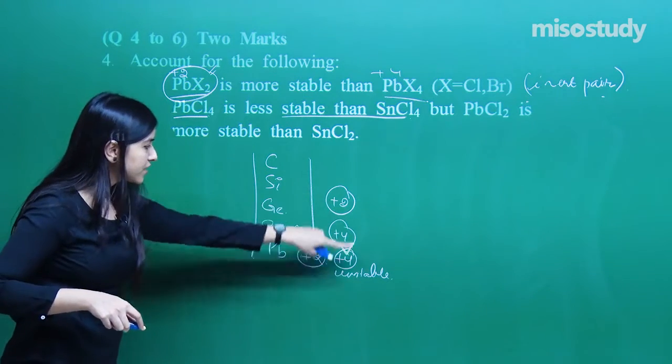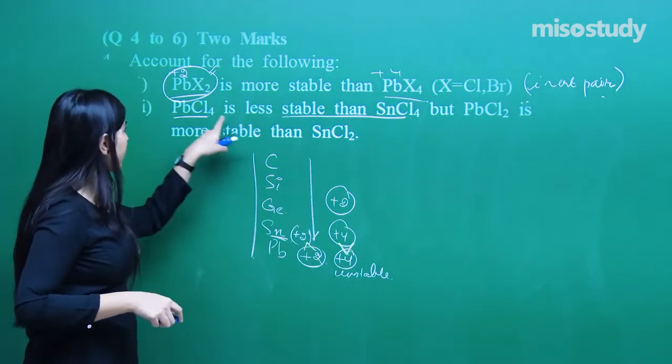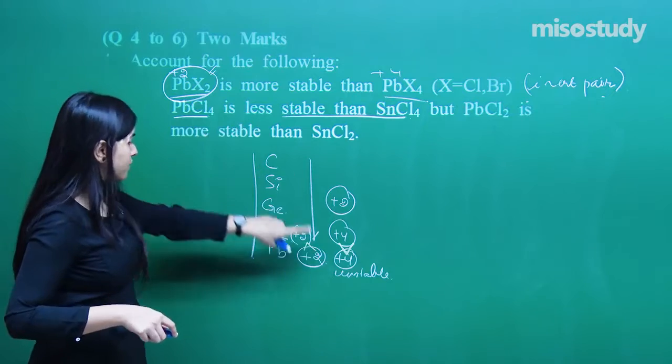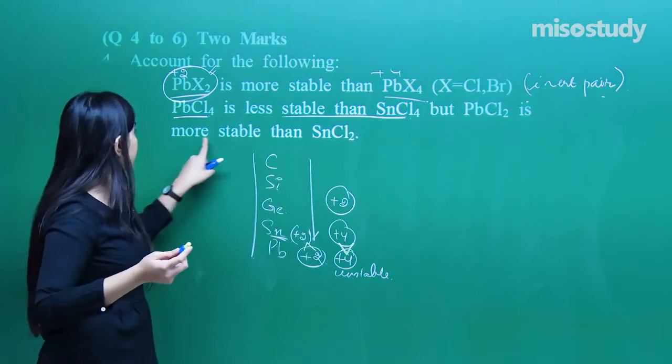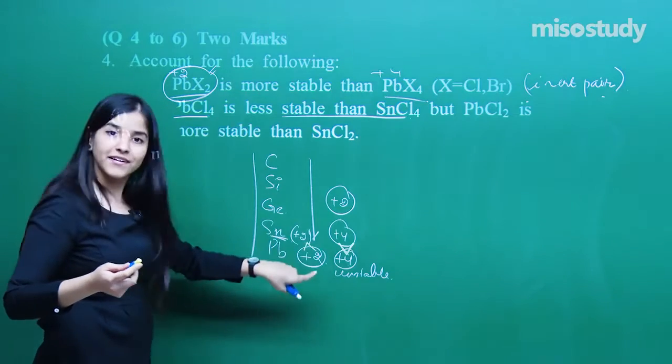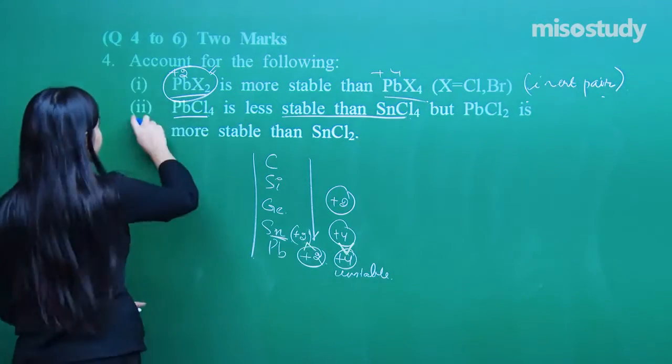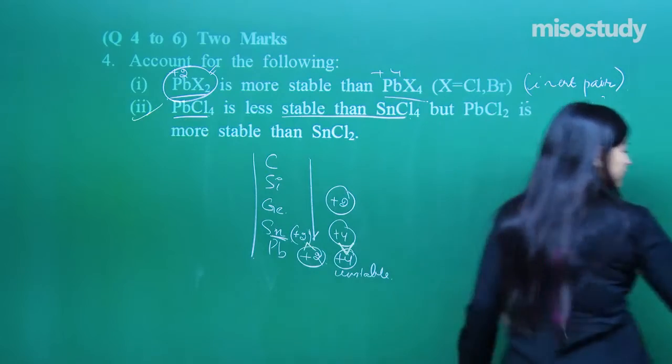You can figure it out by this particular thing, right? So PbCl4 is less stable, we know this, inert pair effect, again the reason, and PbCl2 is more stable, again inert pair effect. Clear? Done. Now next question.